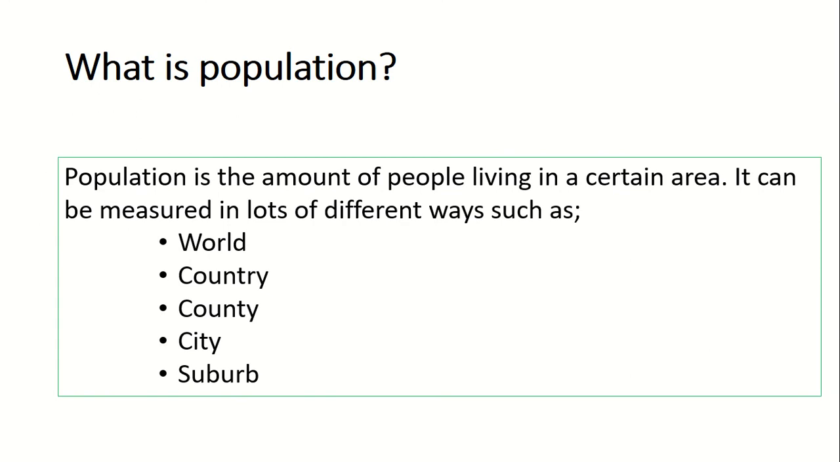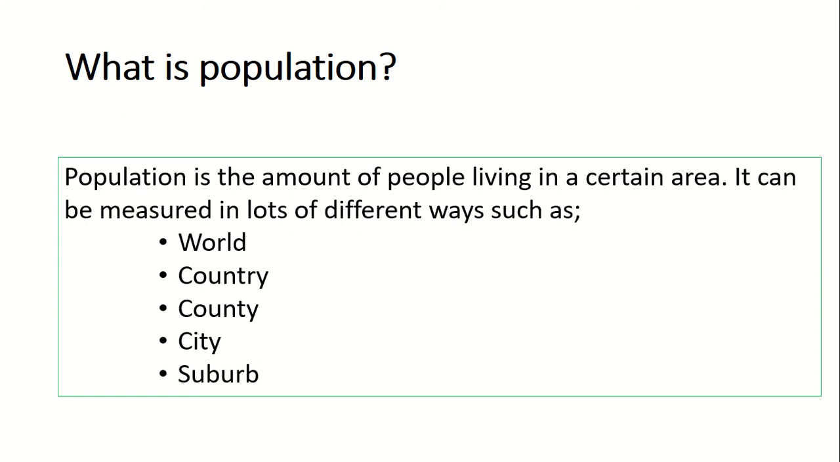So we've been looking at this term population now for this entire half term, and we've been looking at it mainly through the lens of China. So just to go back to the very start, population is the amount of people living in a certain area. It can be measured in lots of different ways. We can measure it as the world population, which is about 7 billion. We can measure it as a population of a country, a county, a city, or even a suburb, so a more rural city area as well.